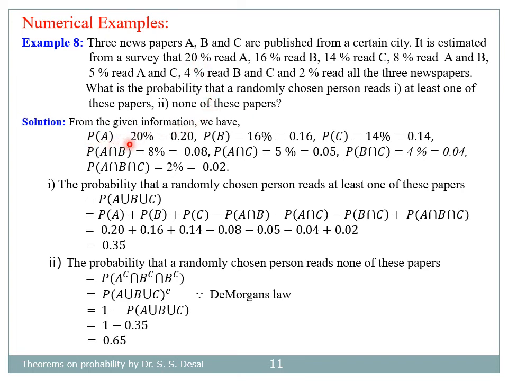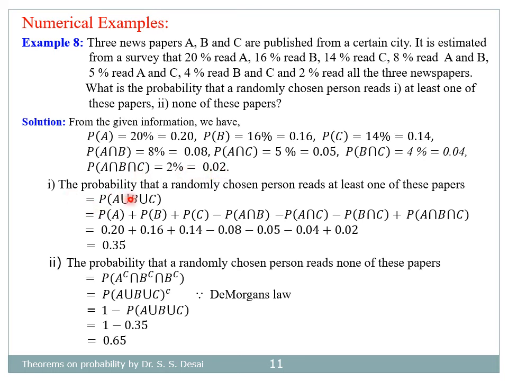So from given information, we can write the given information in terms of probability as probability of A is equal to 20%, that is 20 divided by 100, that is 0.2. Similarly, probability of B is equal to 0.16, probability of C is equal to 0.14, and probability of B intersection C is equal to 4%, that is equal to 0.04, and probability of A intersection B intersection C is 2%, that is 0.02.